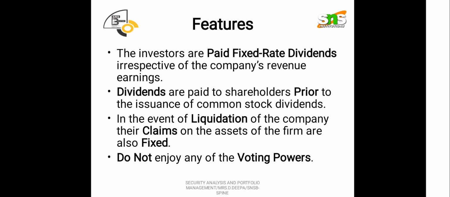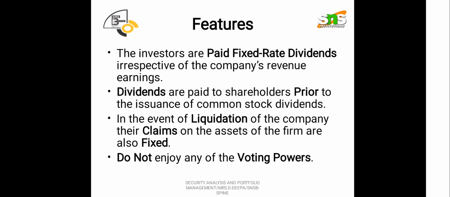Next, in the event of liquidation of the company, their claims on the assets of the firm are also fixed. So in case the company is liquidating, at that stage also the claims on the different assets of the company can be made by the preference shareholders. So that is a fixed one. That is why it is highly safe. That is why the preference shareholders are actually getting fixed rate dividends.